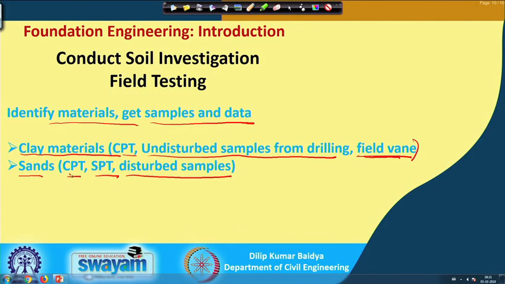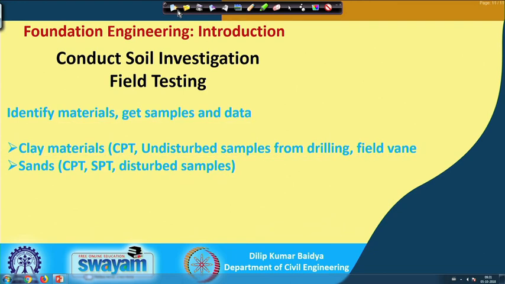And then on that disturbed sample, in a particular field condition, we can simulate and get the actual properties of the soil. So, depending upon the types of soil, what type of field test can be adopted, that can be given as guidance.